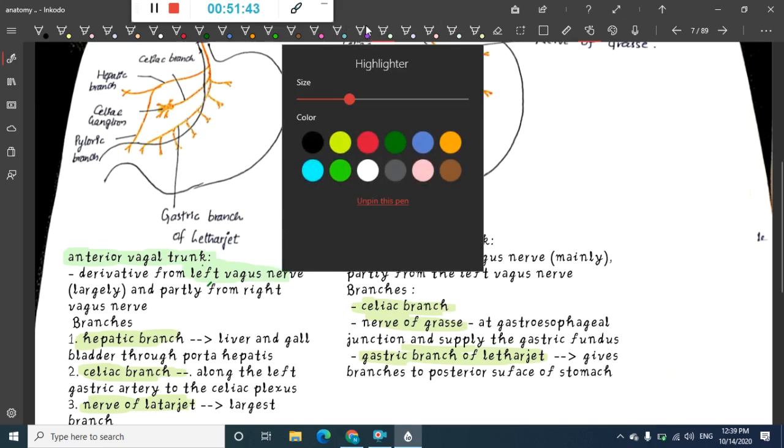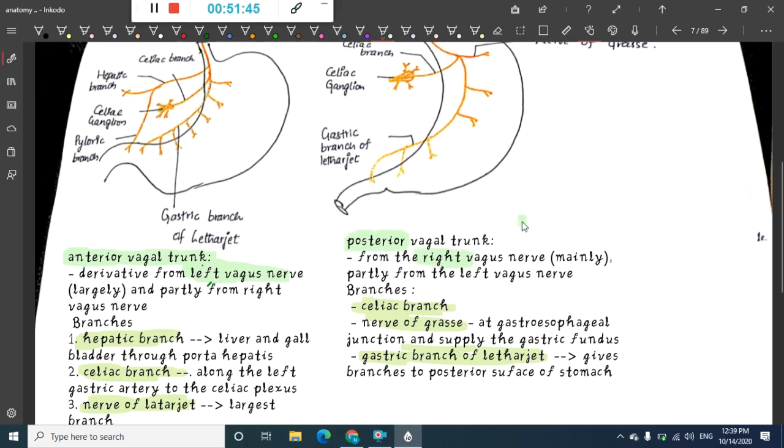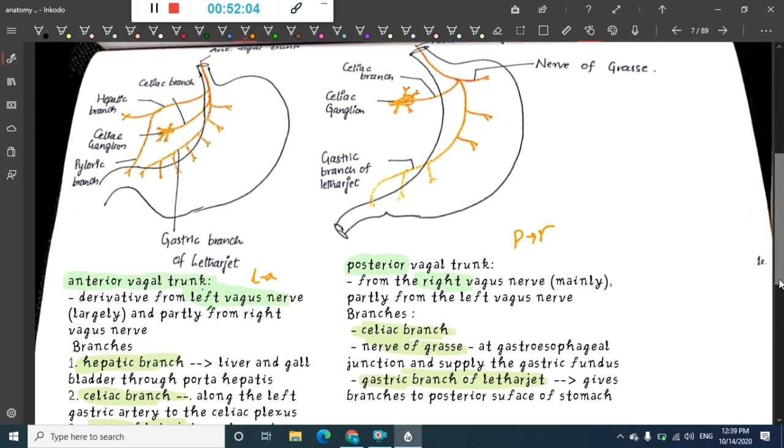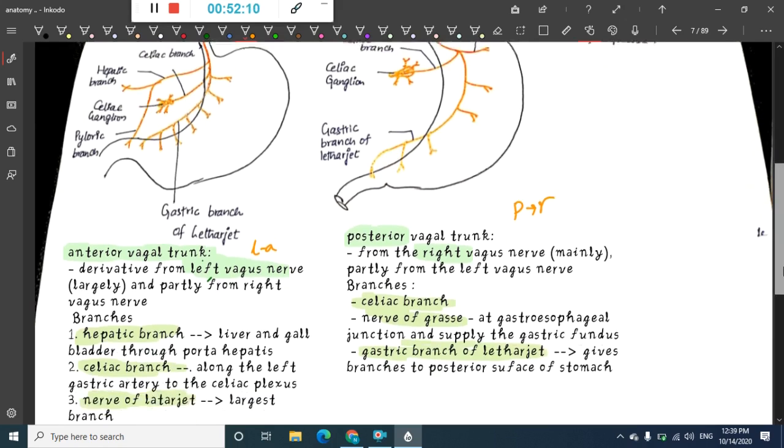You can remember it like this: PQR. After P we get Q and R, whereas left and anterior, P and R are nearer to each other, so these both will combine into one. So the posterior vagal trunk is mainly derived from the right vagus, but it also has small branches from the left vagus. So this is about the stomach.